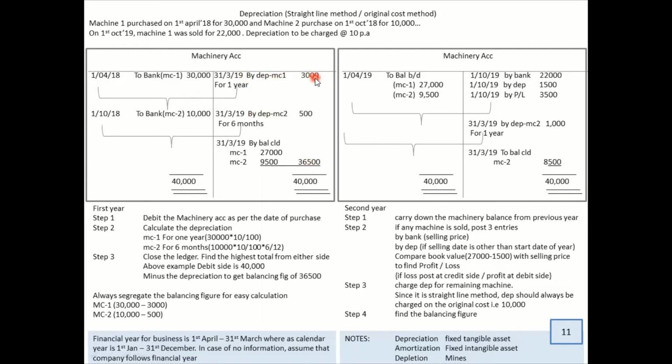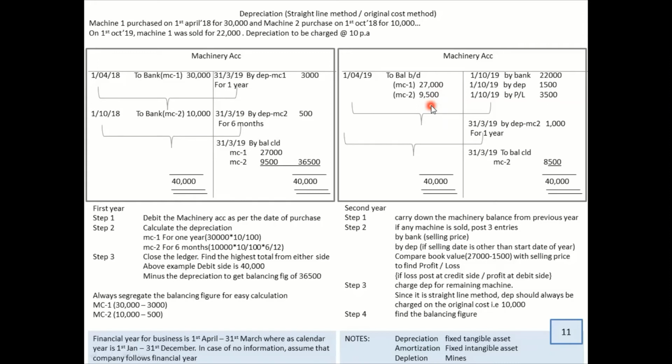30,000 minus 3, that is 27,000. 10,000 minus 500, that is 9,500. So when you add up, you get this figure 36,500. Once that is done, what happens? You will carry it down to the next year. Next year on the debit side, you will write the figures: machinery 27,000 and machinery 9,500.